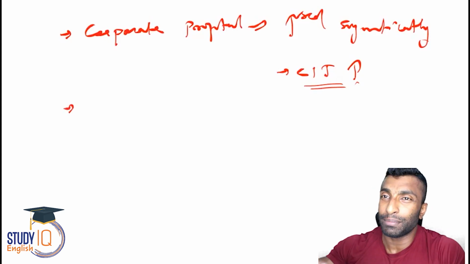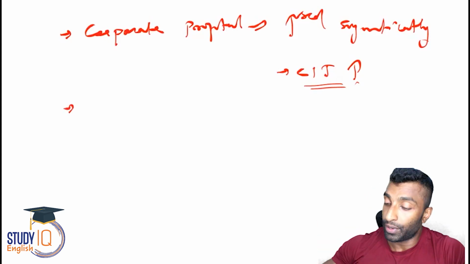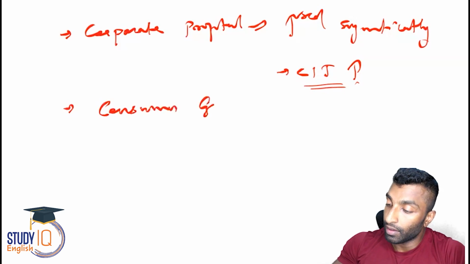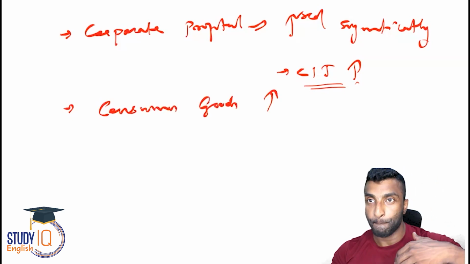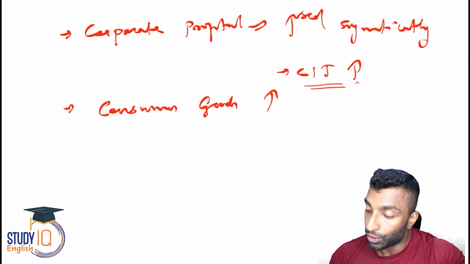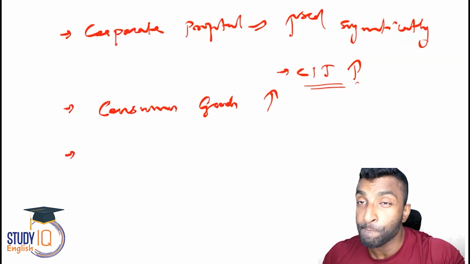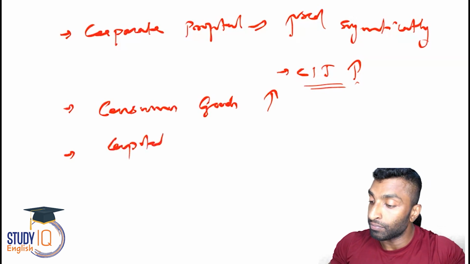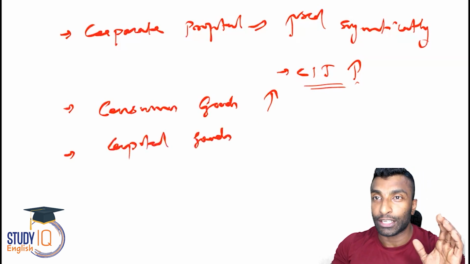Consumer goods industries, that is something which you can write along with this. Consumer goods industries also grew at a very good level. Growth of capital goods industries, what has happened? Capital goods industries, it is actually decreased.